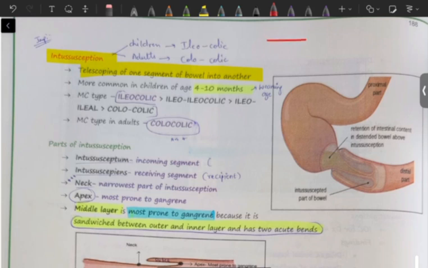Basically, if this is a bowel segment and this is another bowel segment, one bowel segment will enter into another bowel segment. This is called telescoping. This is most commonly seen in the age group of 4 to 10 months, and this is called weaning age. Weaning age is the transition period of a child from breastfeeding to complementary foods.